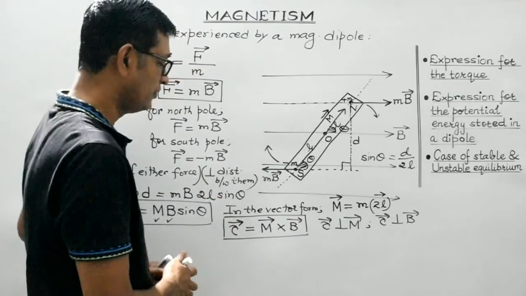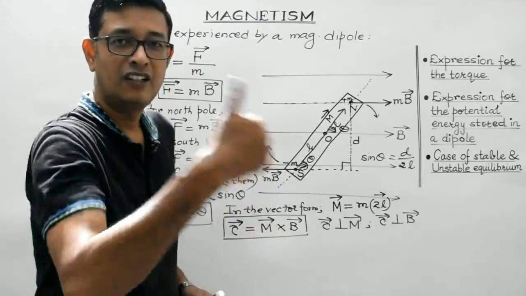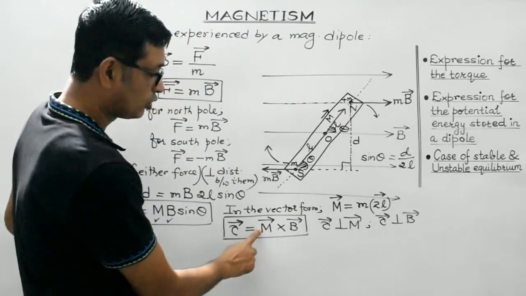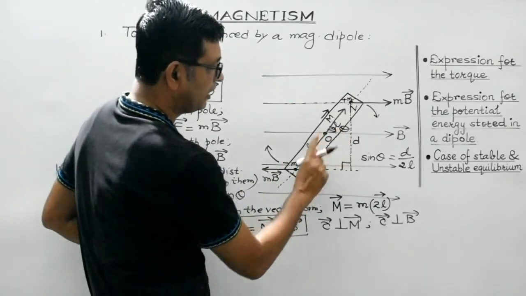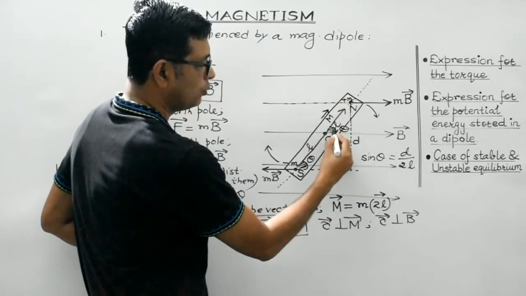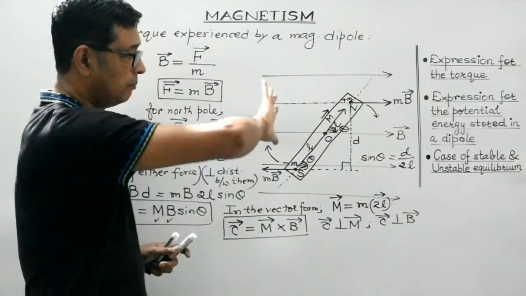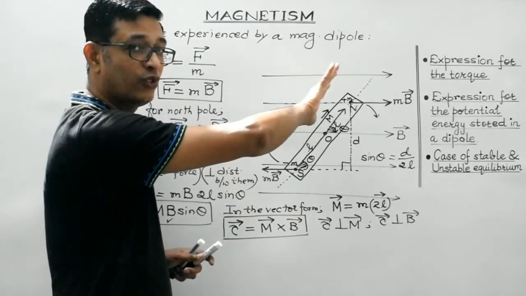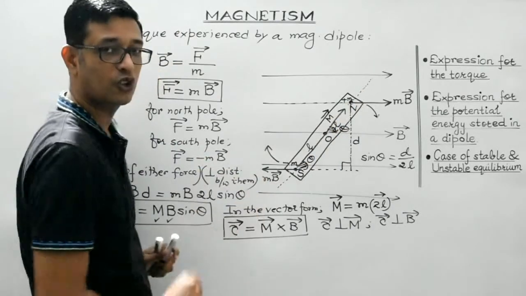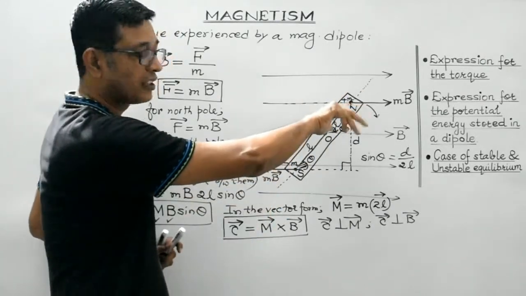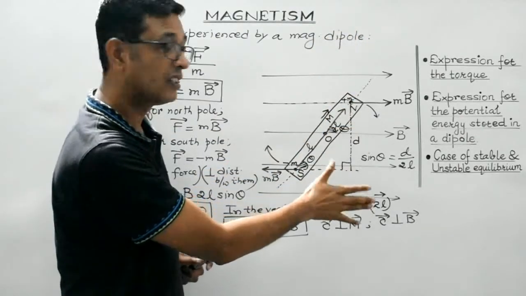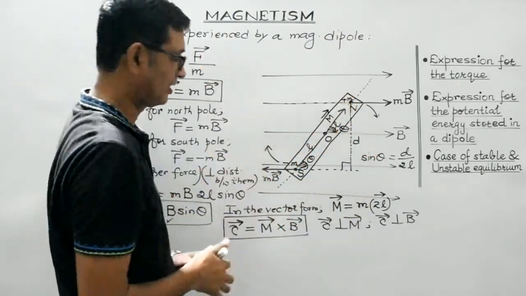And students, as you are aware, its direction would be given by the right hand thumb rule, isn't it? So what do you do? The angle is to vary from M to B, like this. The orientation is from M to B, like this, in the clockwise direction. So my fingers should curl along the direction of orientation of the angle. In such a case, the thumb must represent the direction of torque. So the direction of torque is perpendicular to the plane containing M vector and B vector and directed inwards.